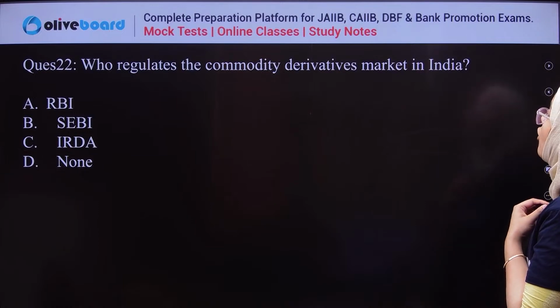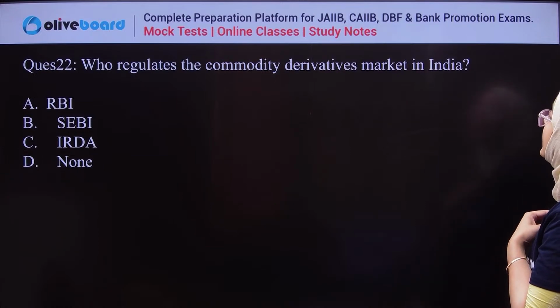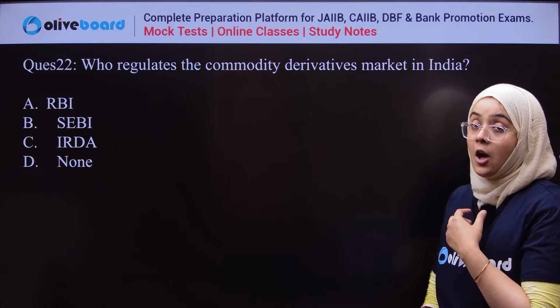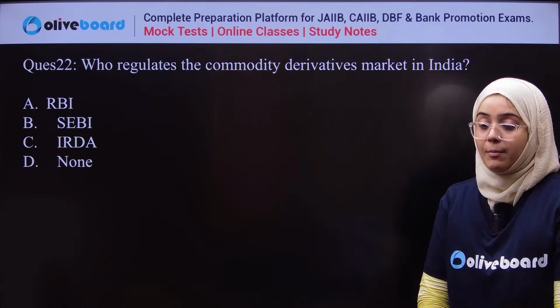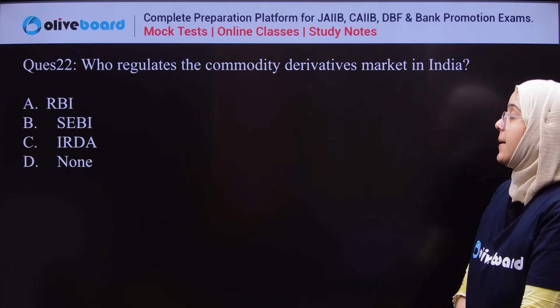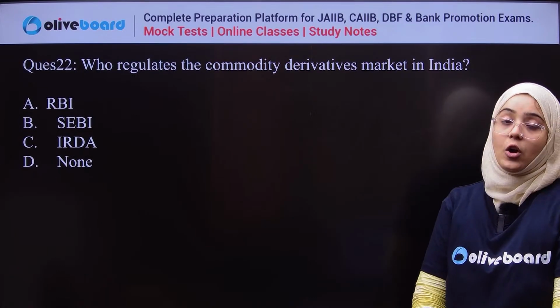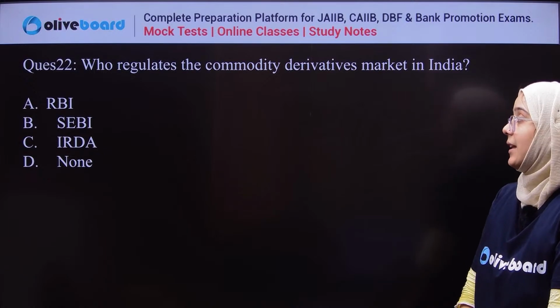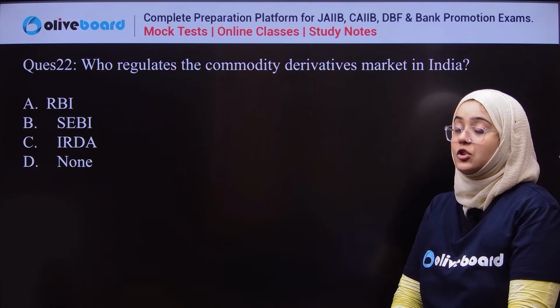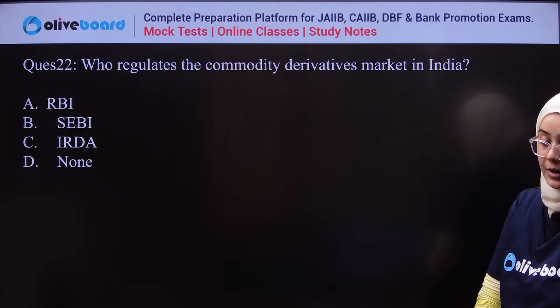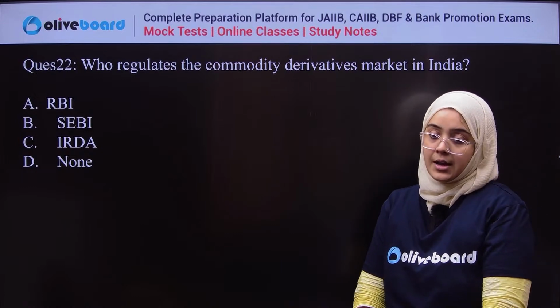Next is what? Who regulates the commodity derivative market in India? RBI, SEBI, IRDA or none. Reserve Bank of India, Securities and Exchange Board of India, Insurance Regulatory and Development Authority or none of the above.